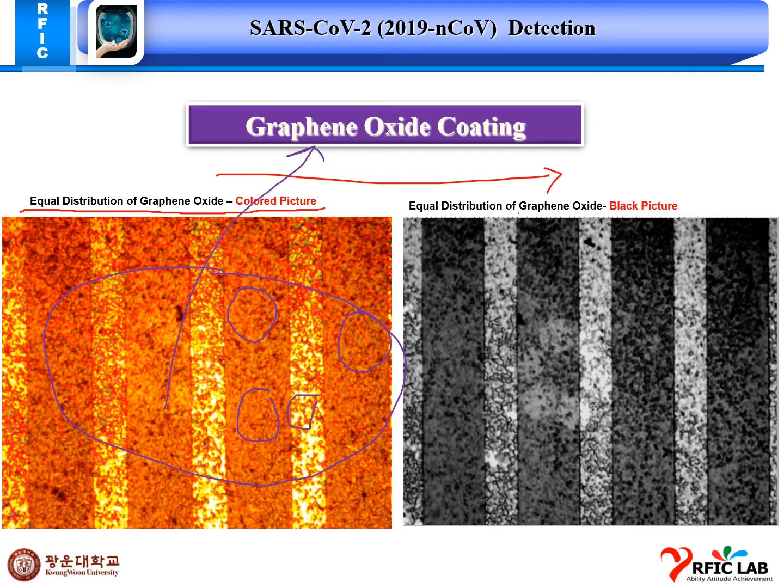And this is a black picture, the same pictures in our black fashion. As we can see, the equal distribution is also shown here for the graphene oxide over all the surface.